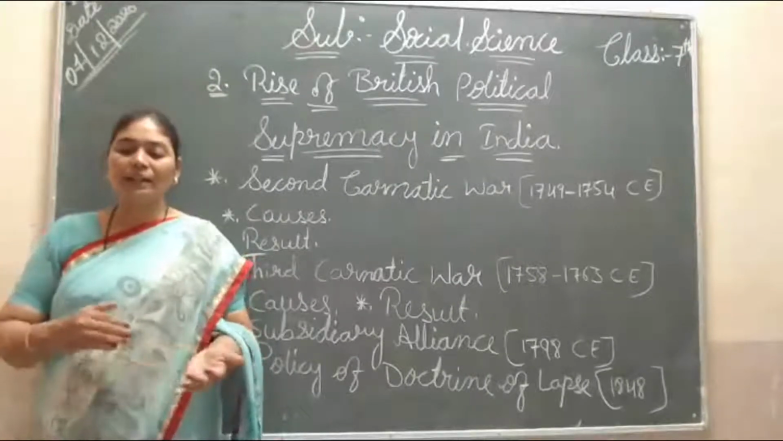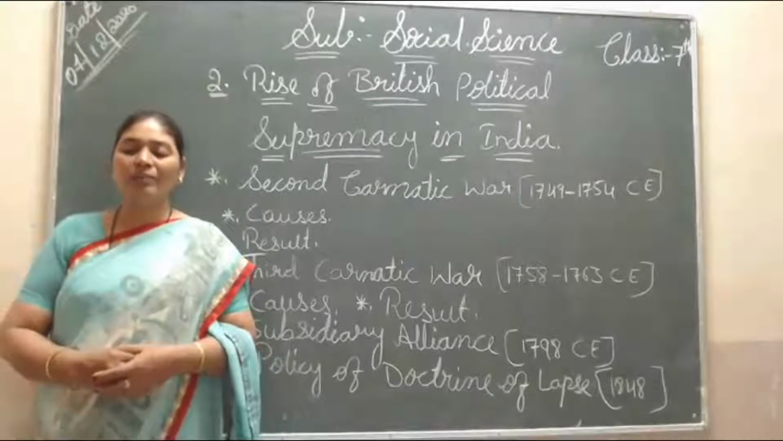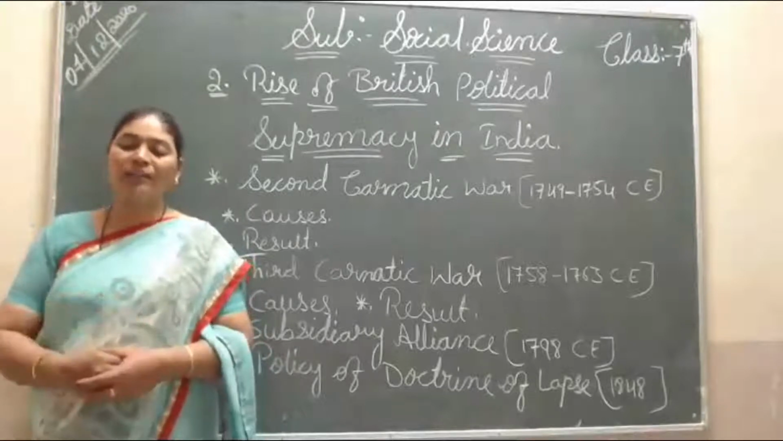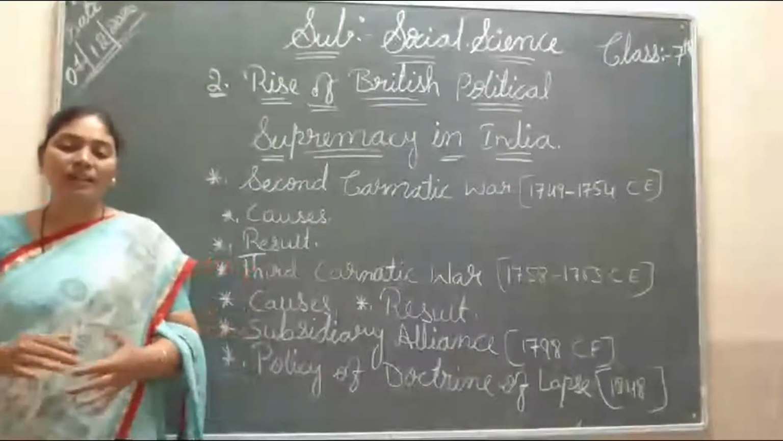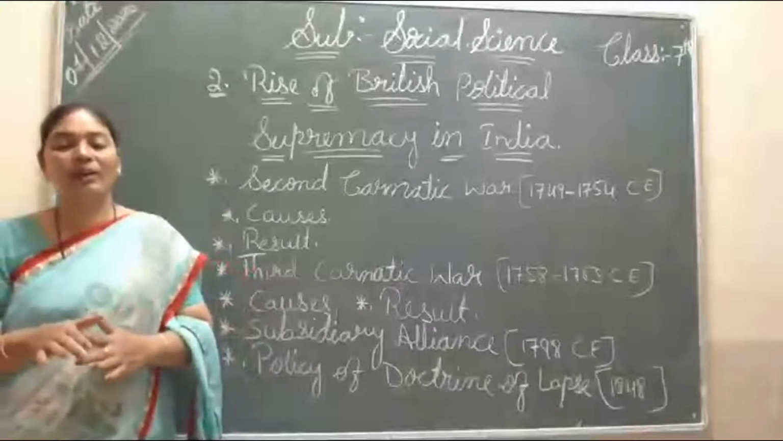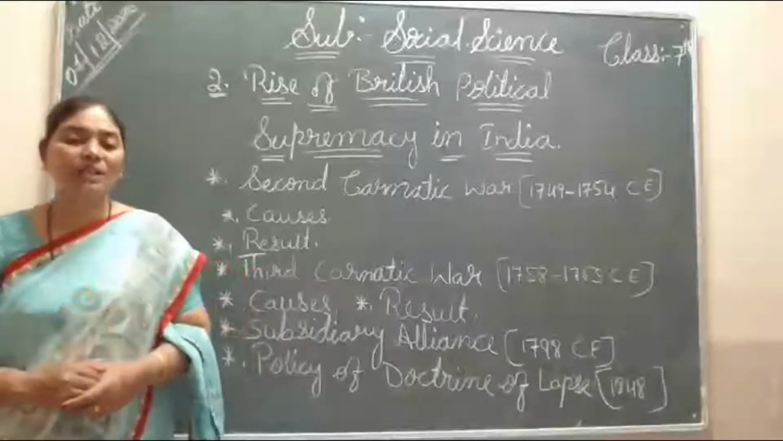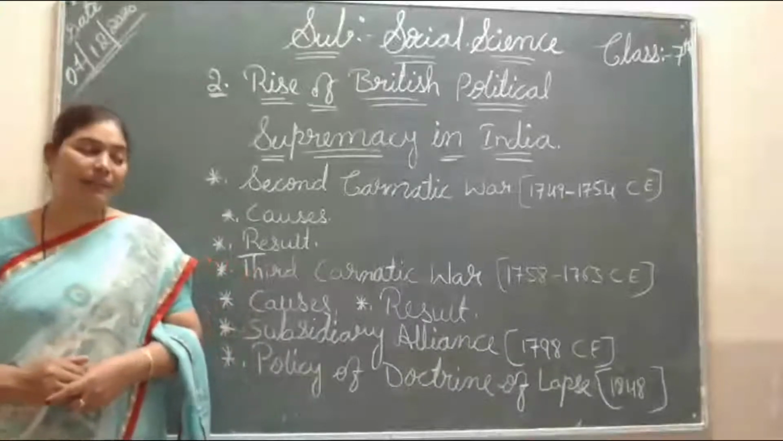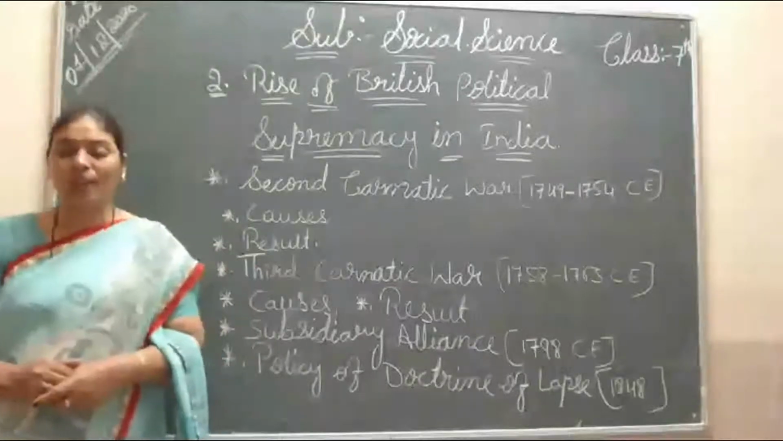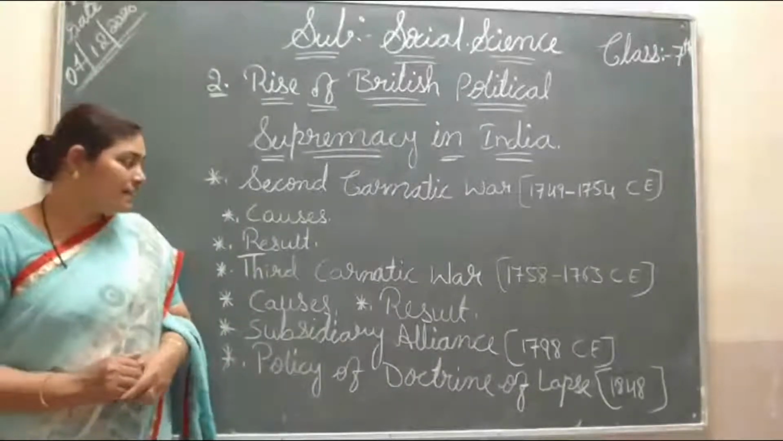This way the war ended with the Pondicherry Treaty between the governments of France and Britain. These wars were going on, and they were stopped by the Pondicherry Treaty, which was done in 1754 CE. So what was its result?